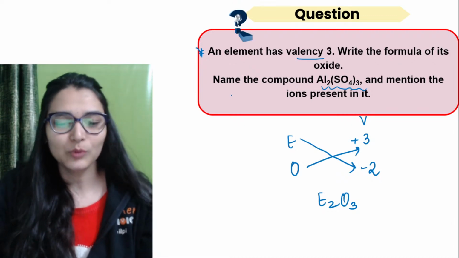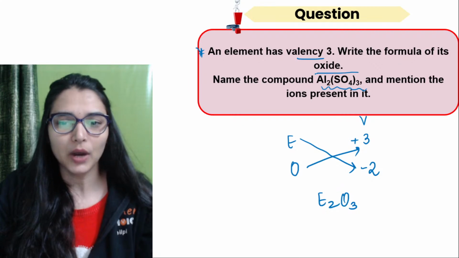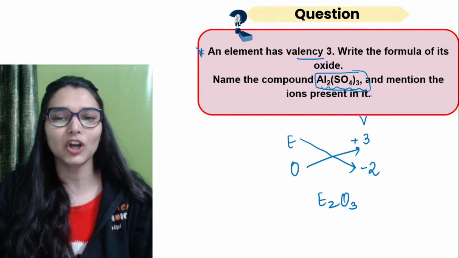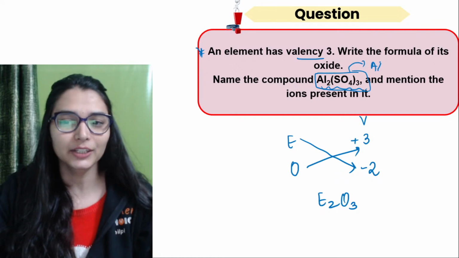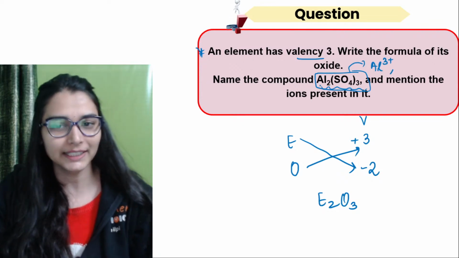It can be gallium also. The next, name the compound. Yes, what do we call this? Aluminium sulfate. You can wash the ions. Aluminium ion, है ना. ये कैसे कर सकते हो?